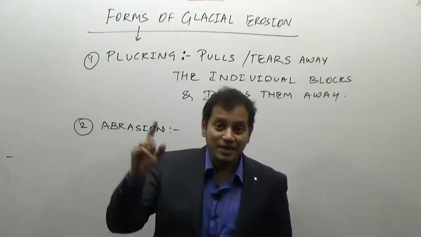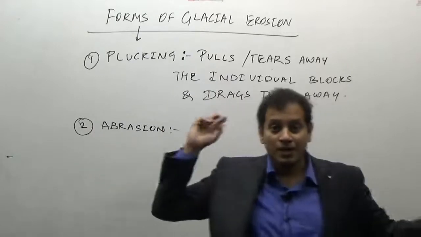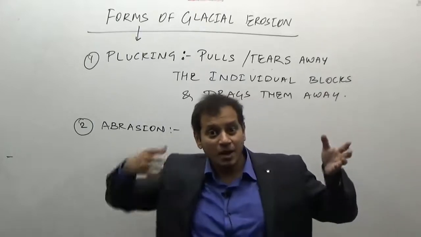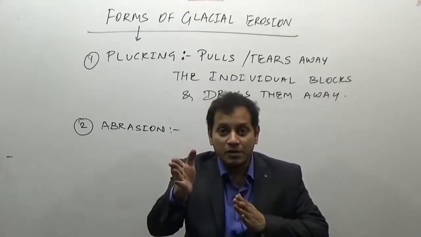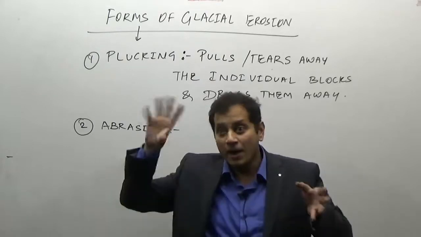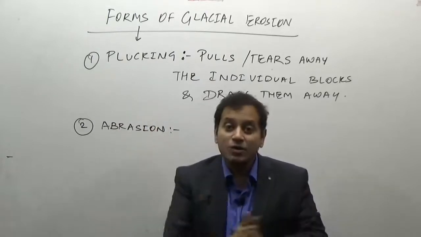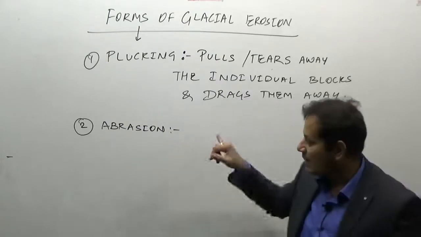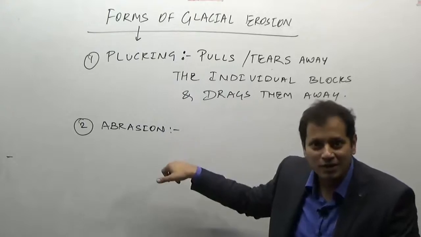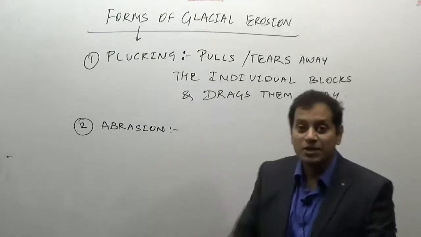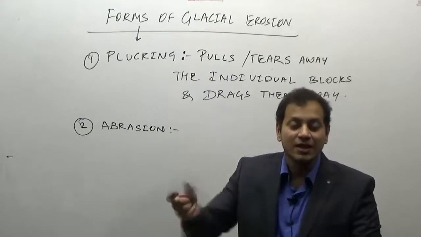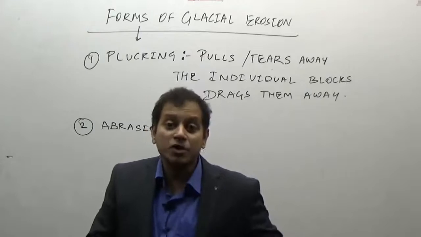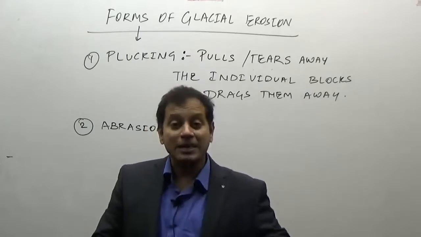And as a result, the next method, which is common in all three, is that the particles present in water, when they come and erode the rock of a river bed, that is abrasion. Particles present in the sand come and erode the rock, sandblasting, abrasion. The particles present in the glacier come and scratch or erode the rock surface, abrasion. What does abrasion do? Abrasion results in scratching. As I told you, that is why I took the lakes earlier. It is so that you understand by which process, by striation, by scratching.